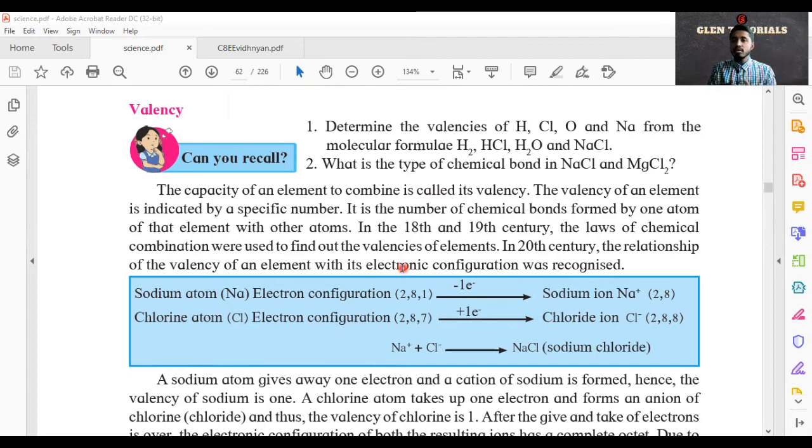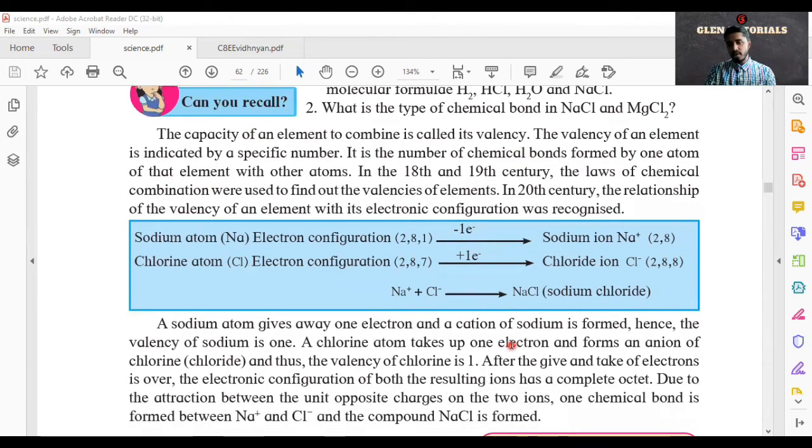So that is called the ability of an element to combine. That is the maximum ability. That is called valency. The capacity of an element to combine is called valency. Valency of an element is indicated by a specific number. So every element has a target number at which it reacts. That is called valency.